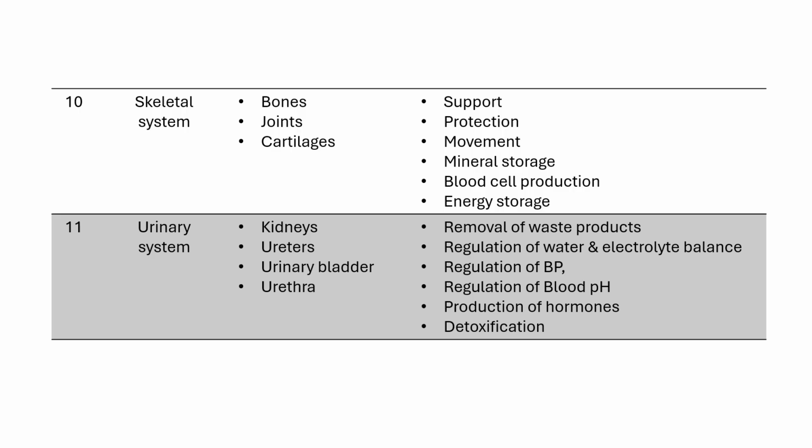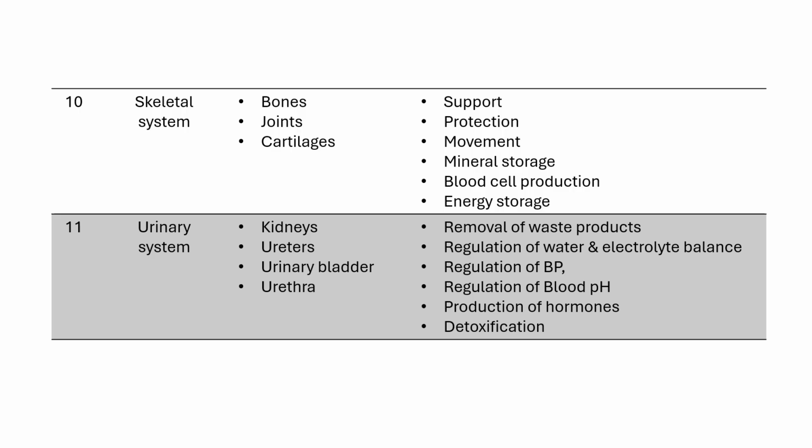Next is energy storage. As the red bone marrow plays a role in blood cell production, likewise yellow bone marrow plays a role in energy storage. Yellow bone marrow stores fats in the form of adipose tissue, which serves as an energy reserve whenever necessary.